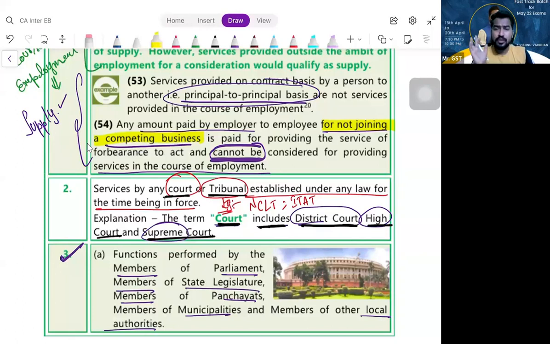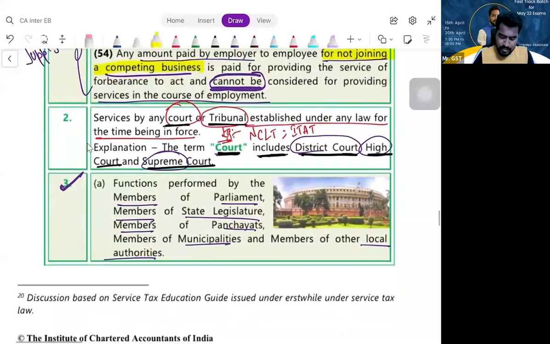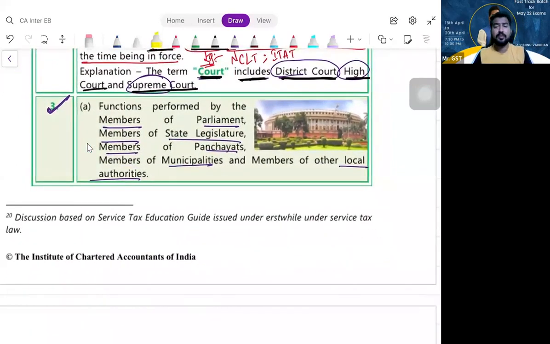It is neither supply of goods nor supply of services. Right? So the services provided by a court or tribunal are neither supply of goods nor supply of services. So it is not a supply. Next. What is the next one? Entry number 3. Para 3. The MLAs, MPs, or members of panchayats or municipalities, all this stuff.